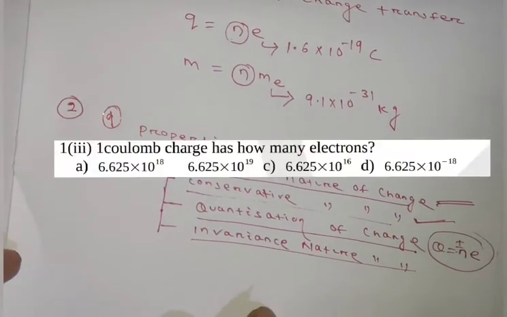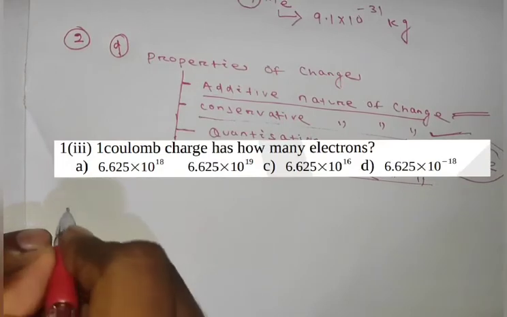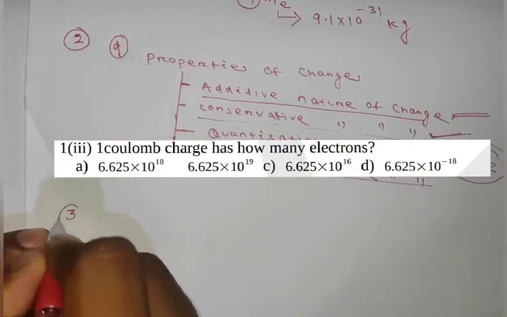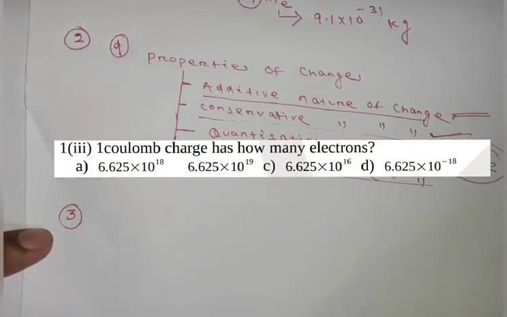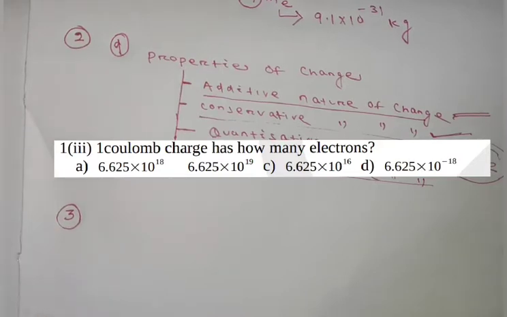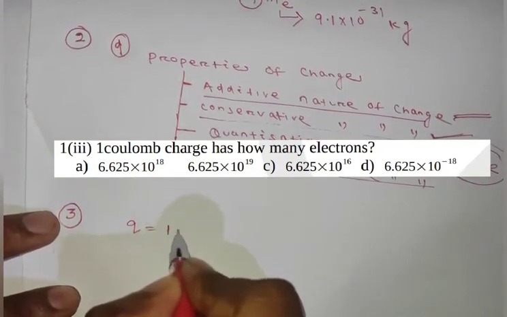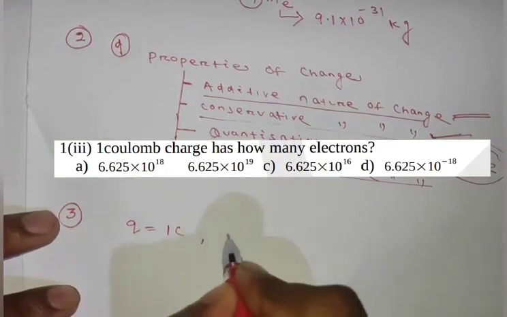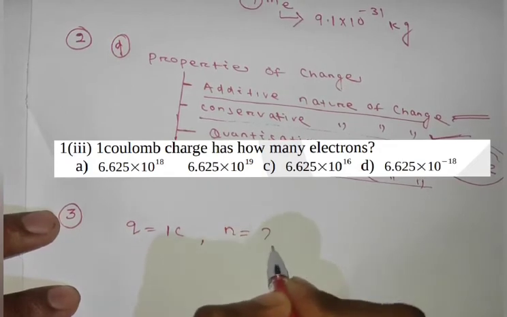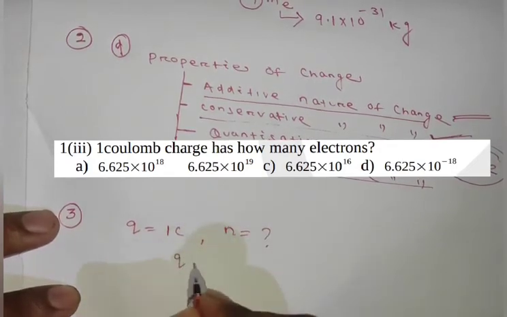Now we will come to question number 3. What was it? It stated, 1 coulomb charge has how many electrons? I am repeating, 1 coulomb charge has how many electrons? We have to calculate how many electrons are present in 1 coulomb. It's already given Q equal to how much? 1 coulomb, and it's asking what will be the value of N. So we know the formula Q equal to Ne.